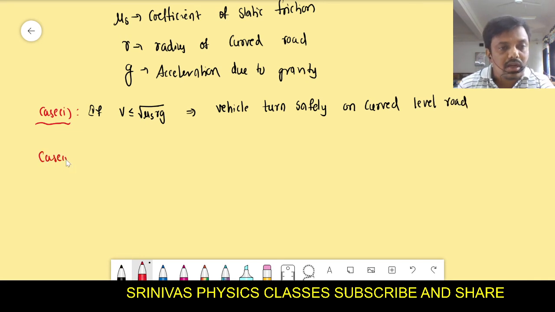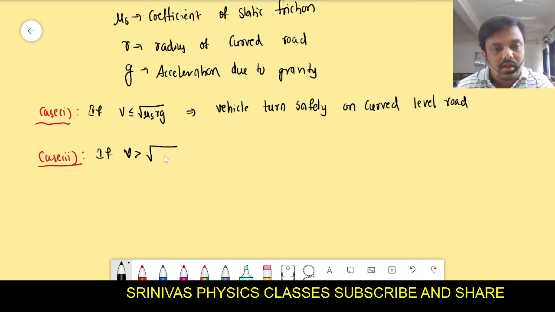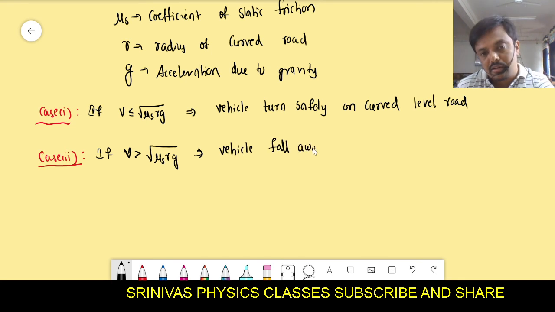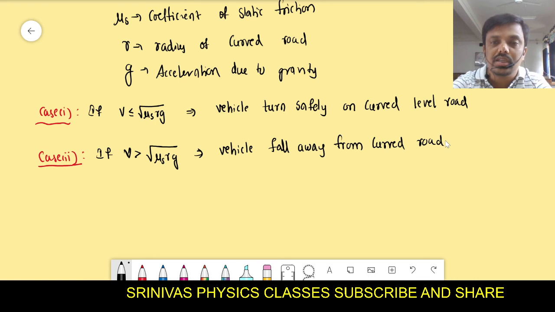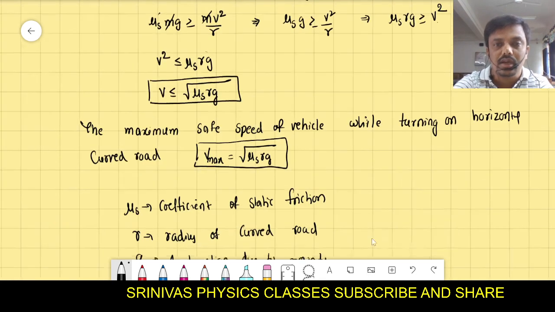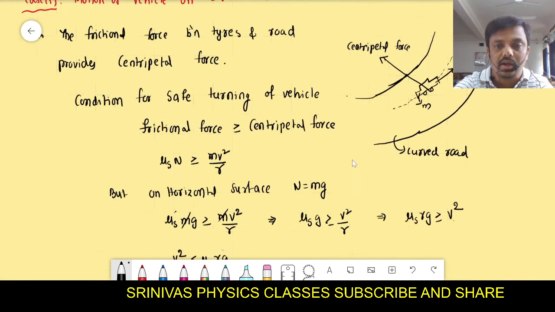And case 2: if the speed is more than under root of mu_s r g, which is the maximum safe speed, then what happens? The vehicle will not turn safely. Then the vehicle falls away from the curved road. Right, students? Yes or no? These are the conditions: when the vehicle will turn safely, when it will not turn safely.